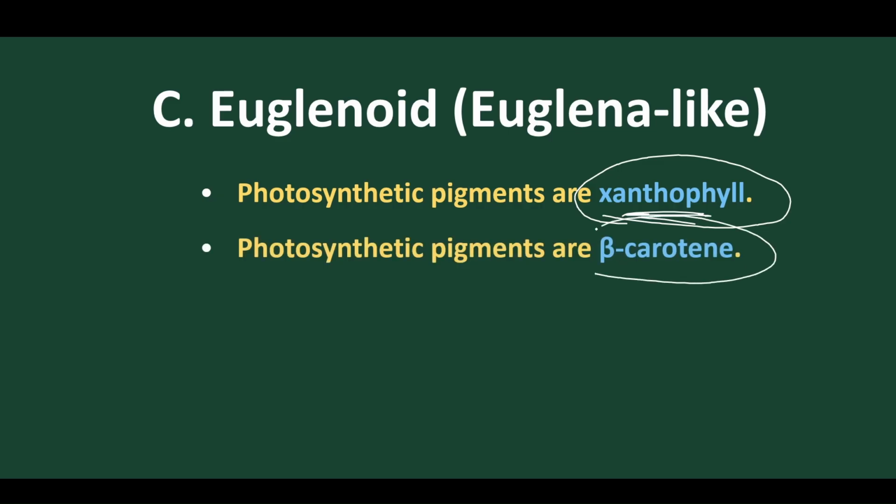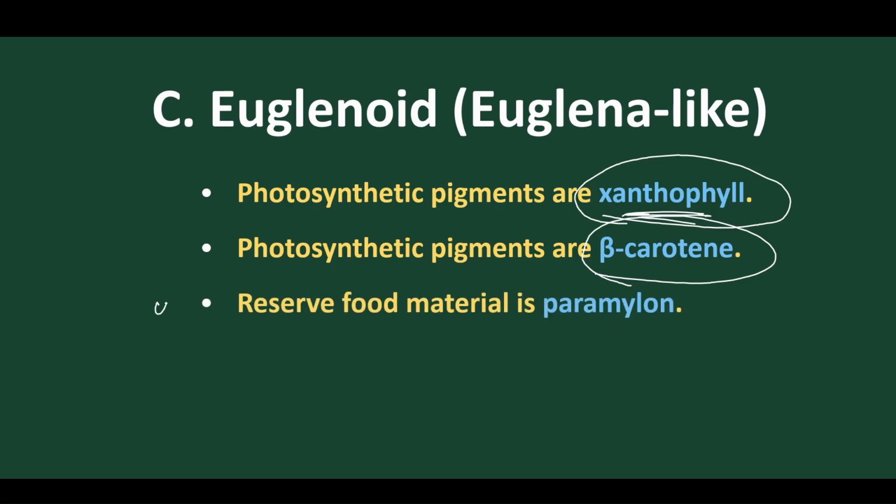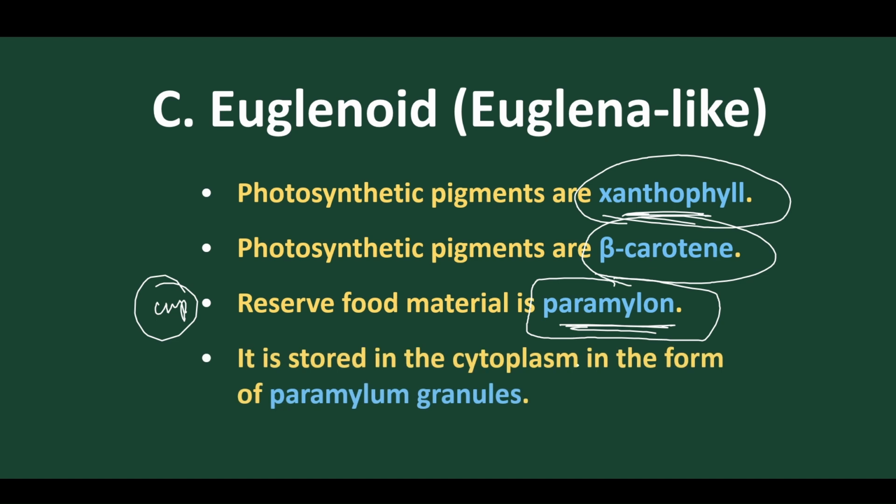They contain beta carotenes. In dinoflagellates we find both alpha and beta carotenes, but here only beta carotene is present, in addition to other pigments. This is a very important point. The reserve food material is a type of polysaccharide called paramylon.